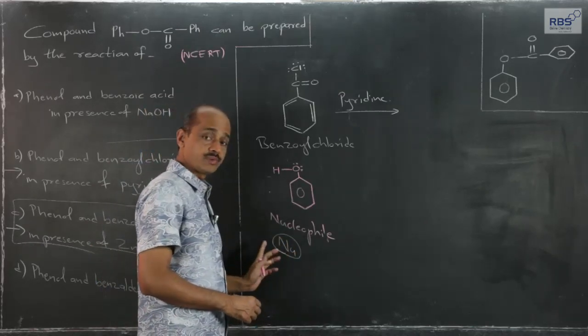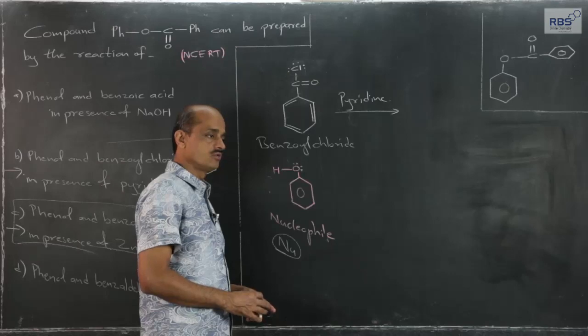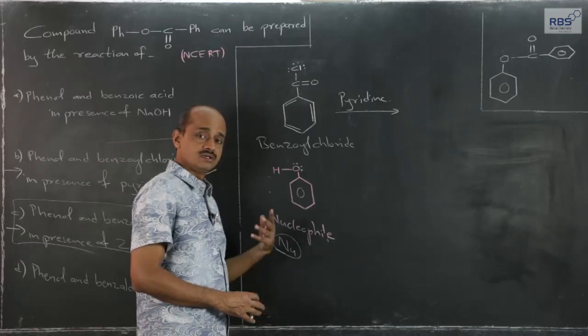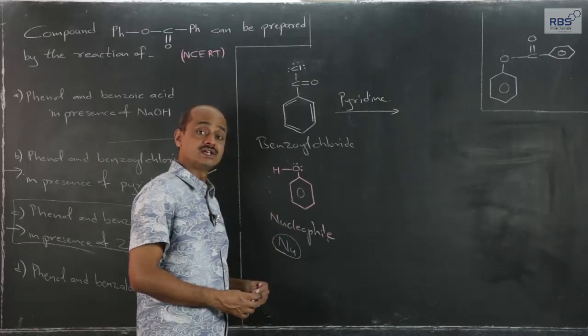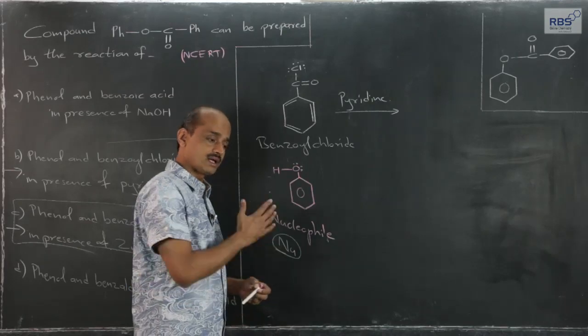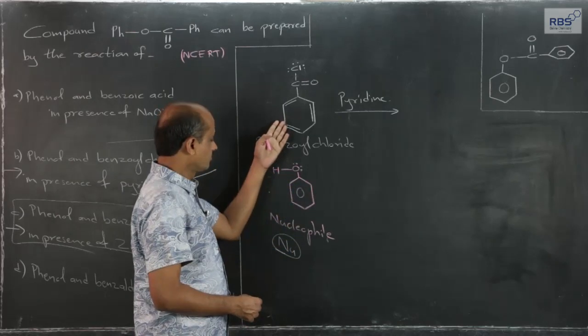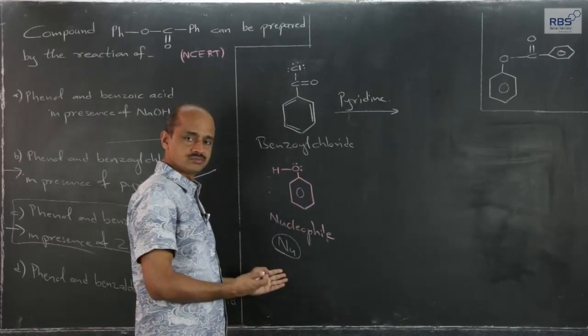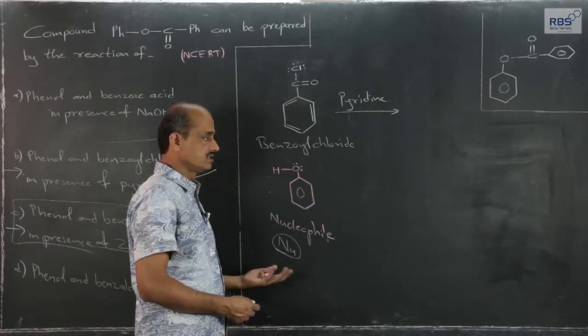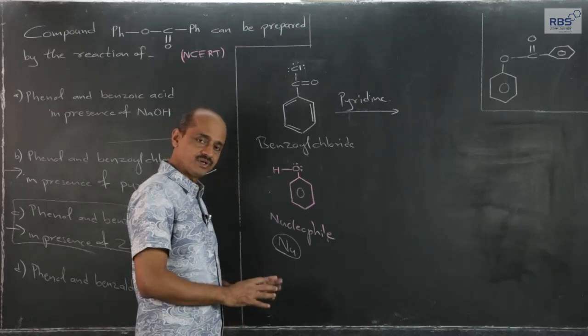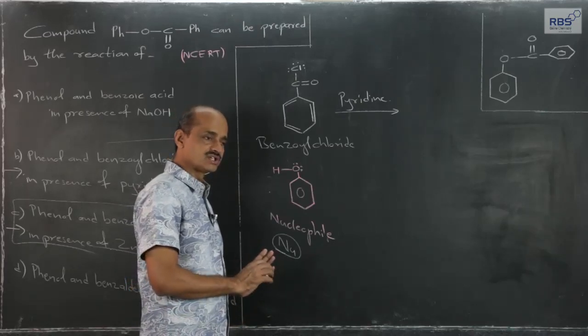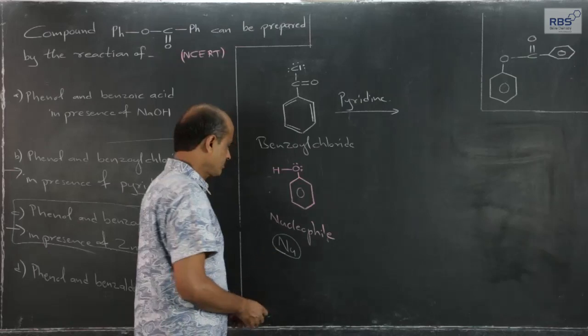The reaction pattern or mechanism is similar to what we have considered under the heading of acetylation of amines. If you go back and revise acetylation of amines, then whatever I am going to explain here is just a revision, only the example is different, the basic pattern, steps or mechanism is the same.